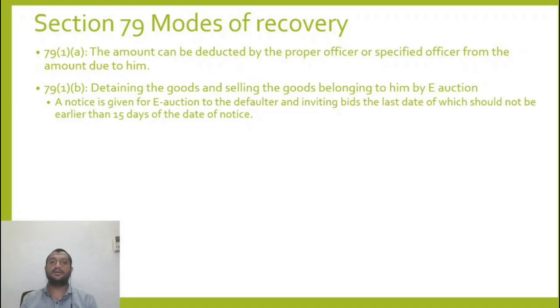A security deposit is collected from all the bidders. Unsuccessful bidders are refunded the amount, and successful bidders are refunded too if they pay. If successful bidders fail to make payment, the deposit is encashed. A notice is given for the e-auction to the defaulter, inviting bids, the last date of which should not be earlier than 15 days from the date of notice.